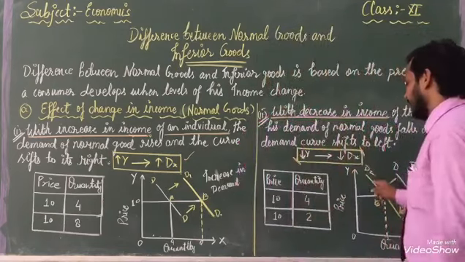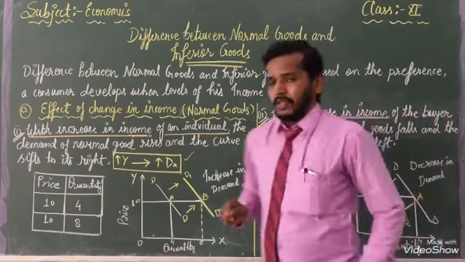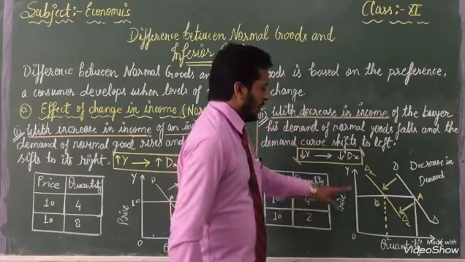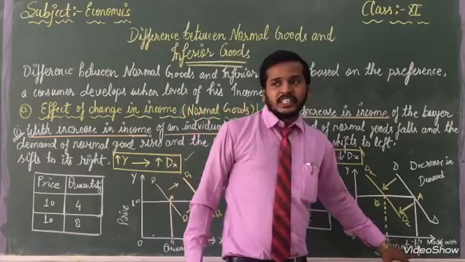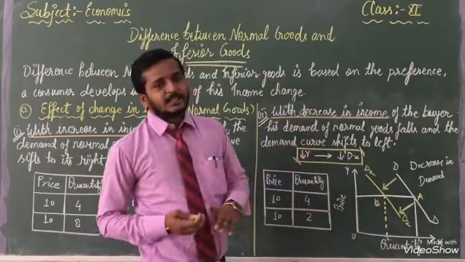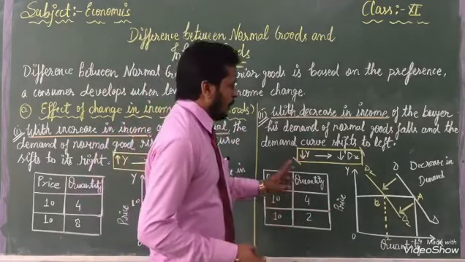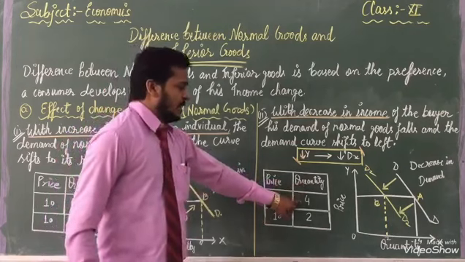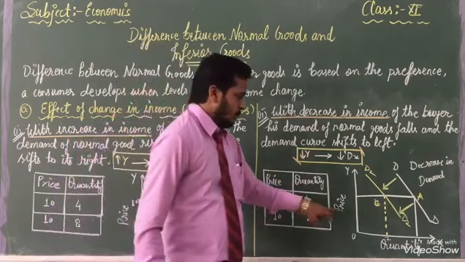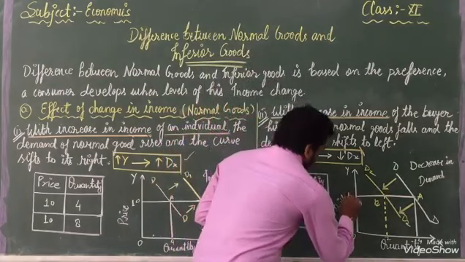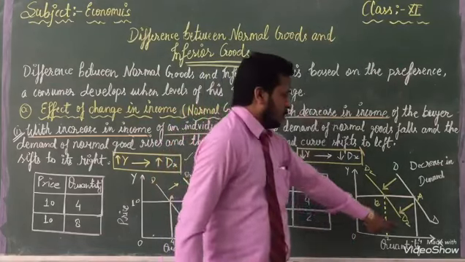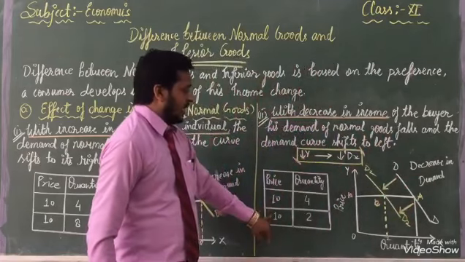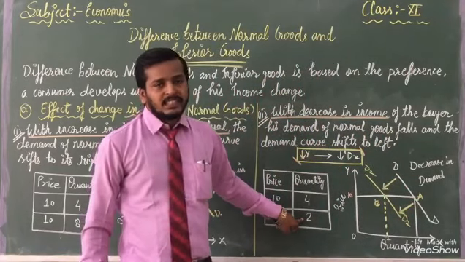The same thing we will explain with the help of this graph. First we make the x-axis and after that the y-axis. On the x-axis we have represented quantity and on the y-axis price. See, the price is 10 rupees, at that time we are using quantity 4. So when the price is 10 rupees, we are using 4 units, but when the price is 10 and quantity demanded is 2, it is a decrease in demand.